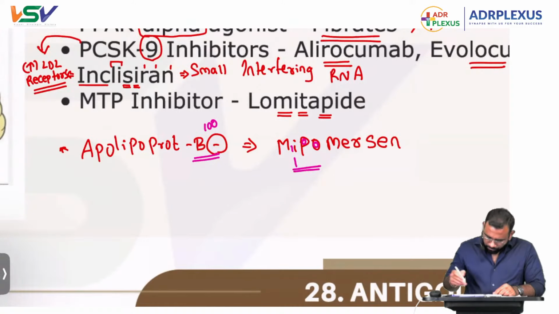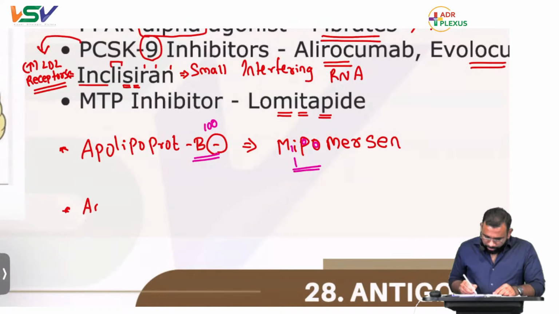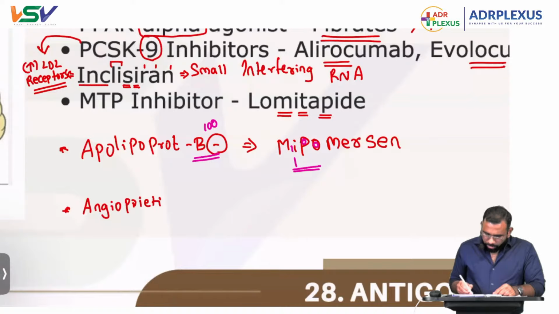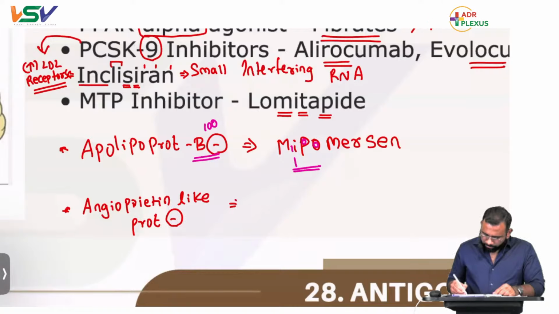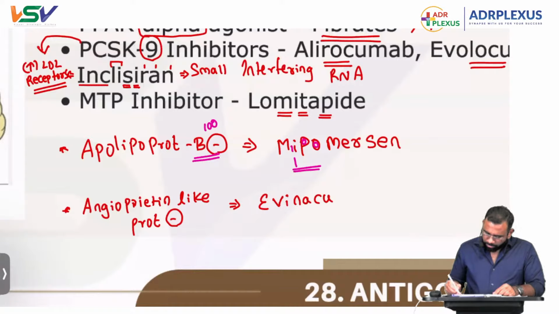Next one, angiopoietin-like protein inhibitor. This is evinacumab.